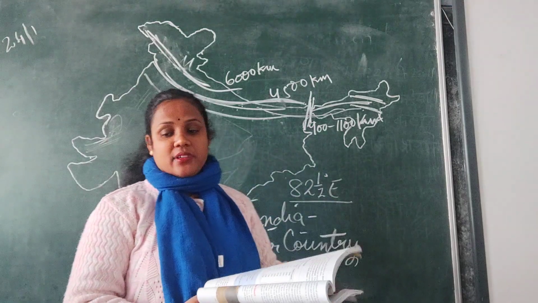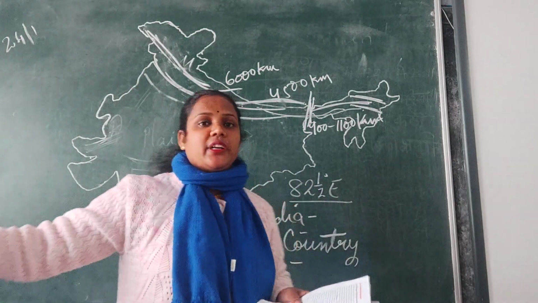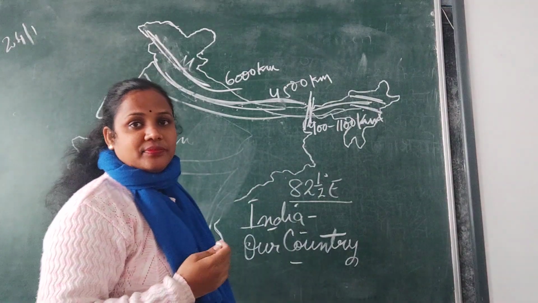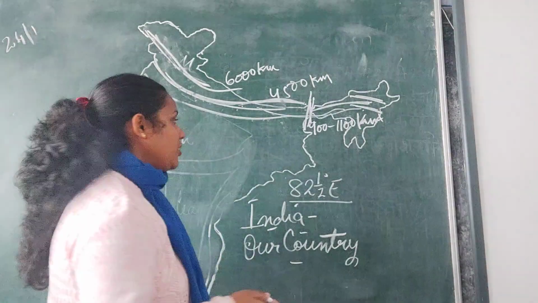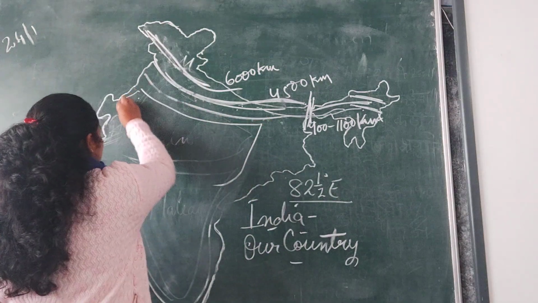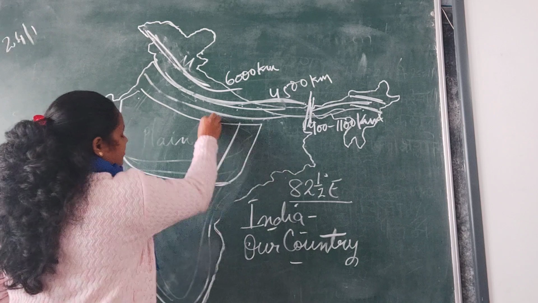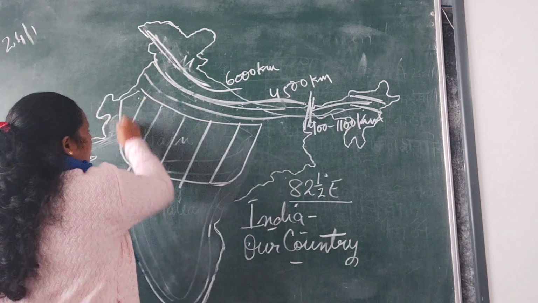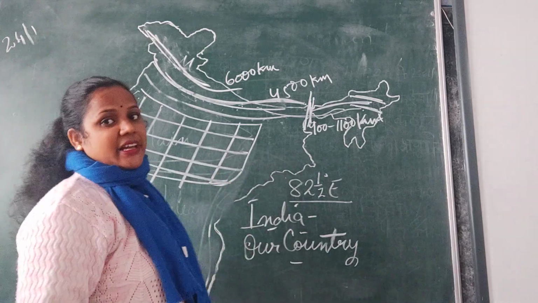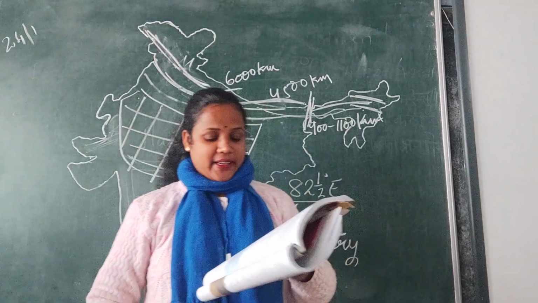Second, the second physical feature of India, we have the plain areas where we are living, where all of us live in UP and all. This is all your plain area, which I am showing you. Which I have crossed is all your plain area.